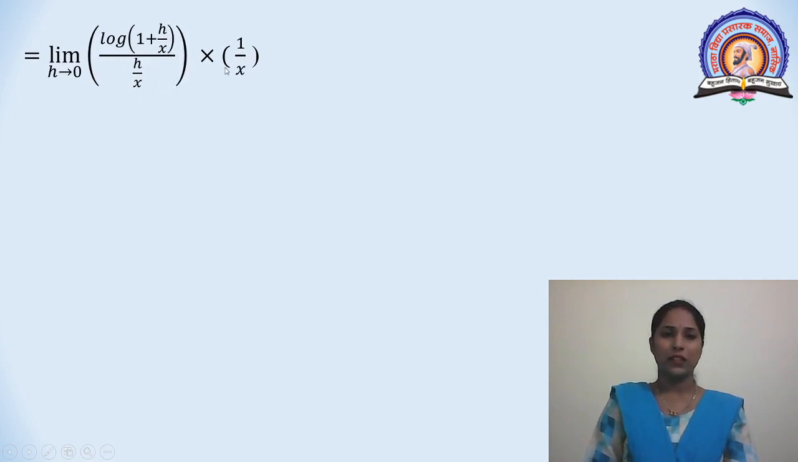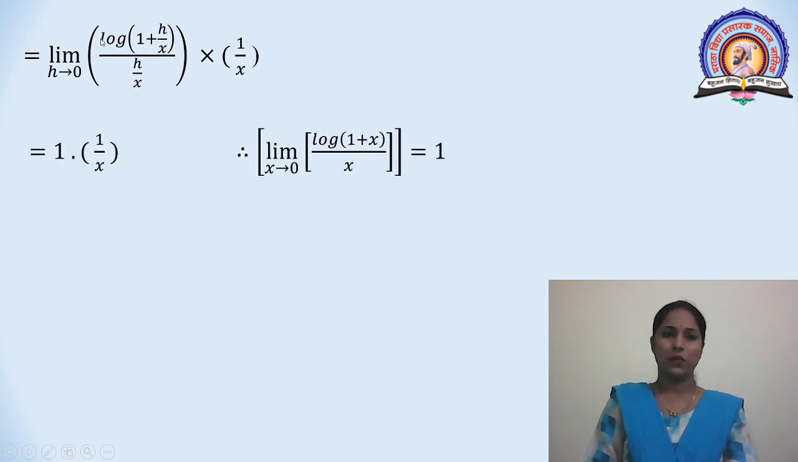Here, arranging the x, that is, divide and multiply this term by 1 by x, we get this step. Here, limit of log(1 + theta) divided by theta is equal to 1. Using this identity, we get 1, and this 1 by x as it is. That is, the derivative of log x is equal to 1 by x.